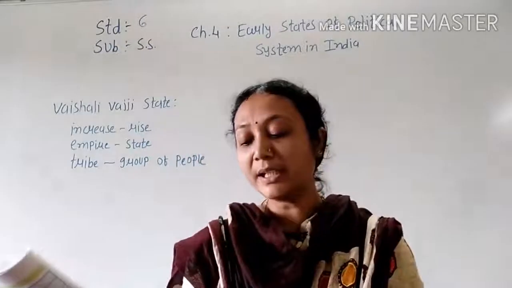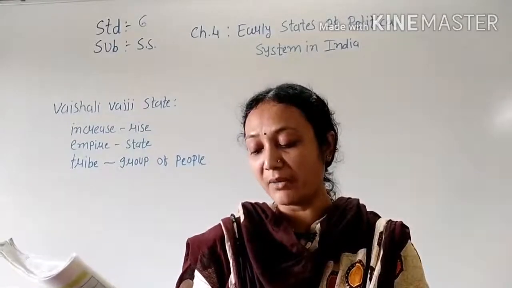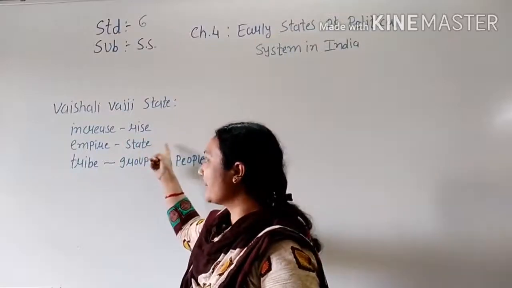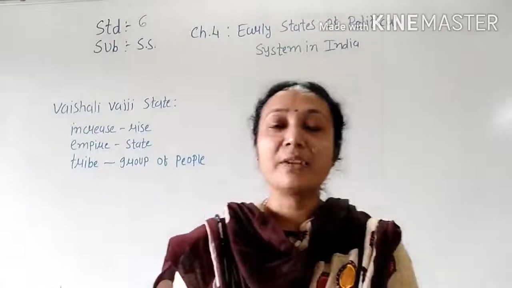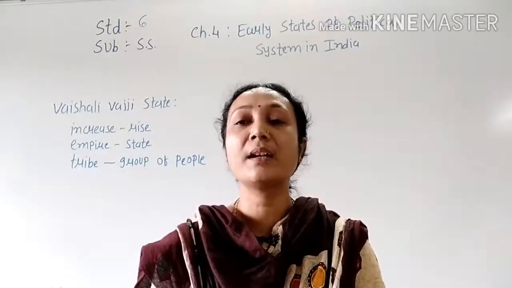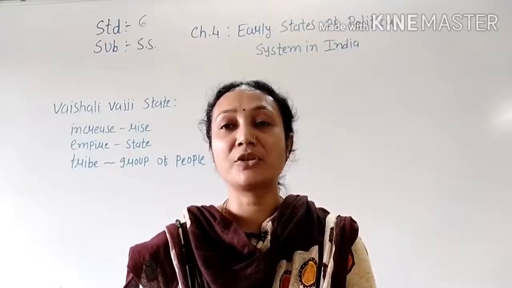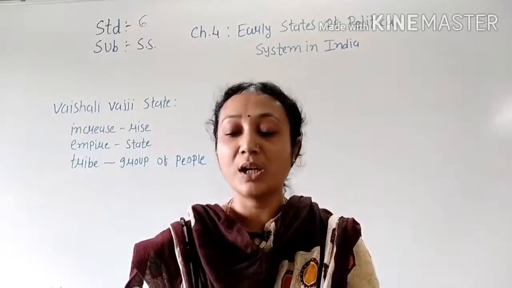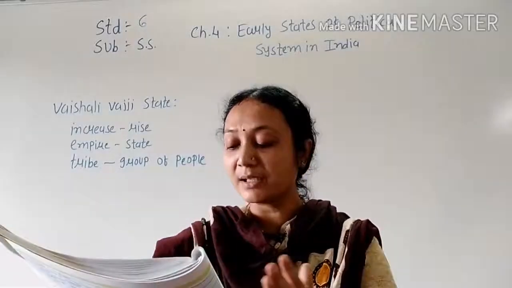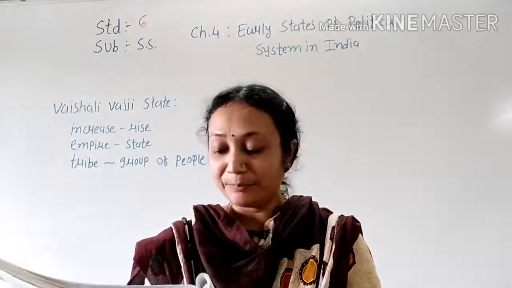Monarchy wished to increase their power and empire by occupying the surrounding territories. Increase means rise, empire means state. We also know that monarchy system means there is a king system. To show their more power and to make their kingdom very big and strong, they also attack each other. So to make their state powerful, they are occupying the surrounding territories. So they fought each other to increase their state.